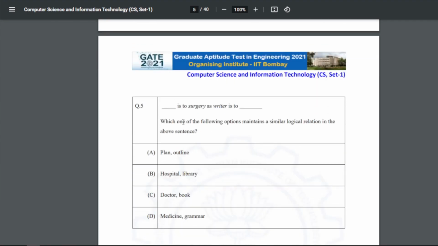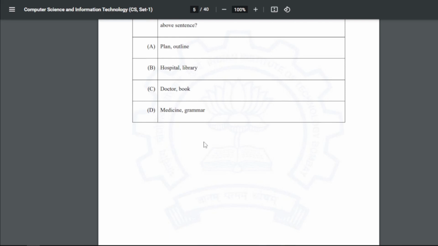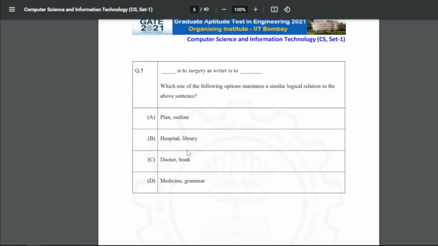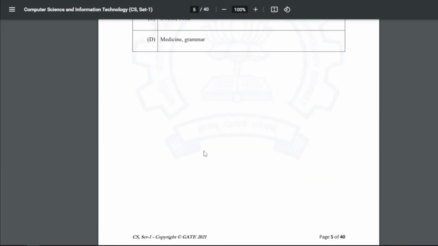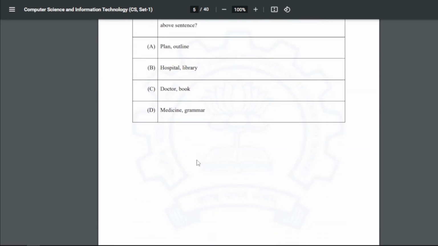Now it is asking, surgery is to doctor as writer is to. Which one of the following options maintains a similar logical relation as in the above sentence? Here you can see a doctor does surgery, and a writer writes books. So the doctor works on surgery and the writer works on books. So C will be our answer.